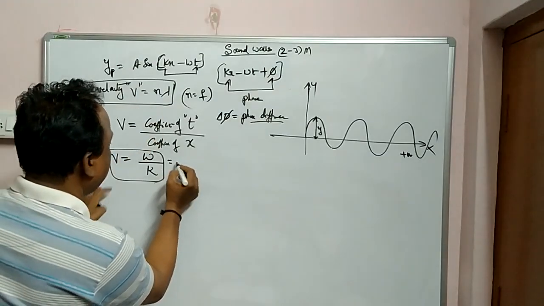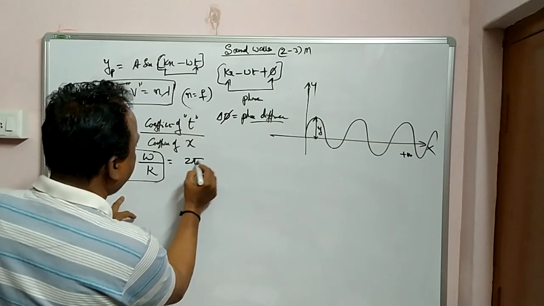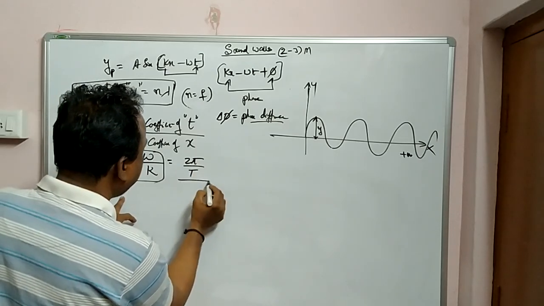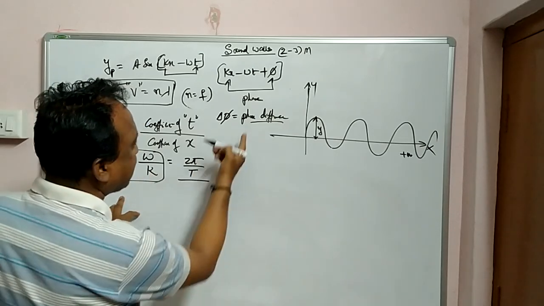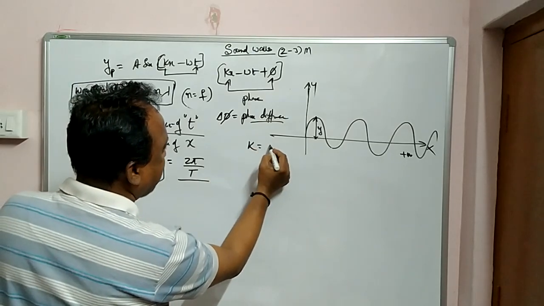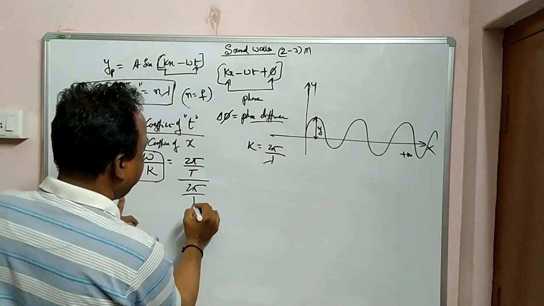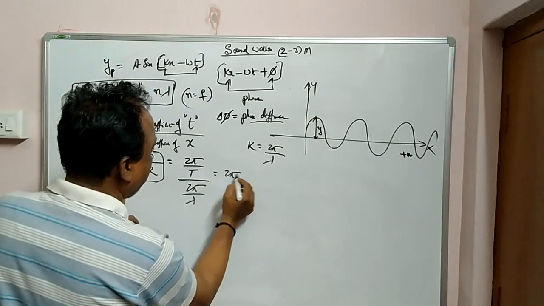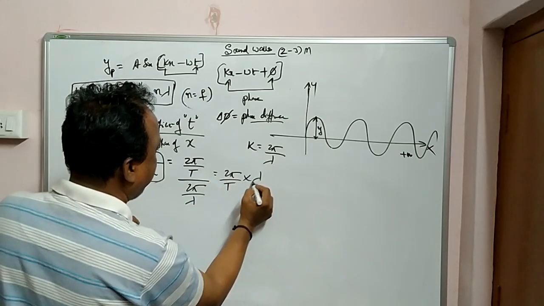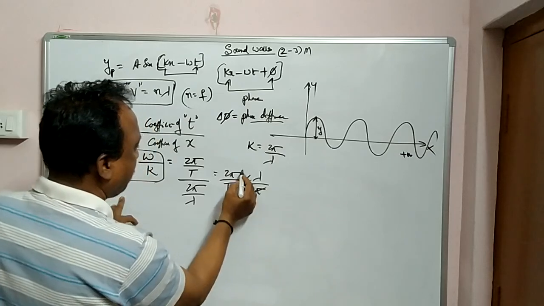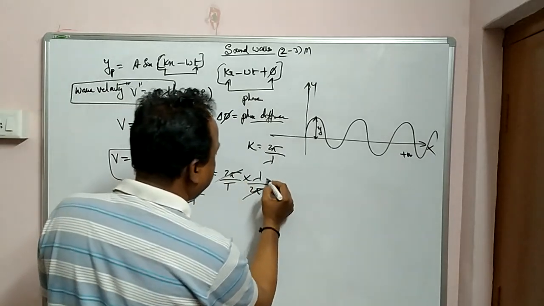Look. What is omega? 2 pi by T. What is k? Just now I told you k is the wave number, 2 pi by lambda. So 2 pi by T into lambda by 2 pi. 2 pi gets cancelled. What is left over?